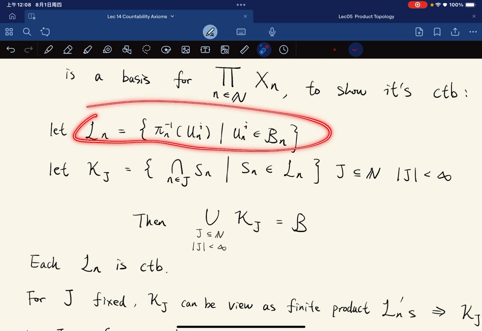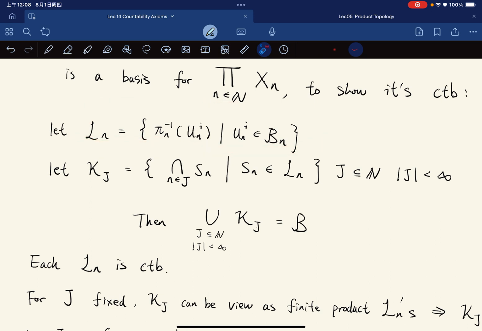So just picture the set in your mind, and we let Kj be the set of all intersections of Sn, where n runs through the index set j. Let's work it slowly.